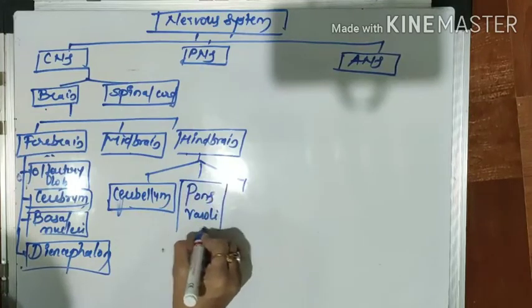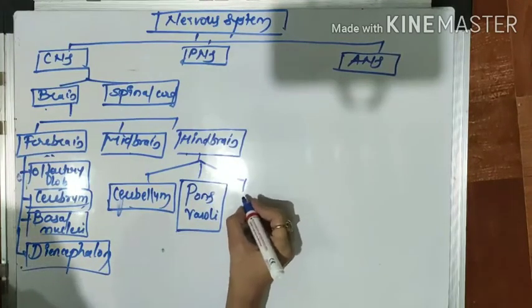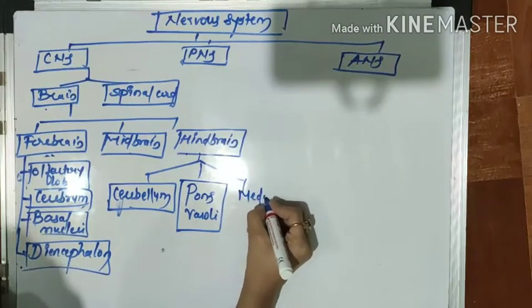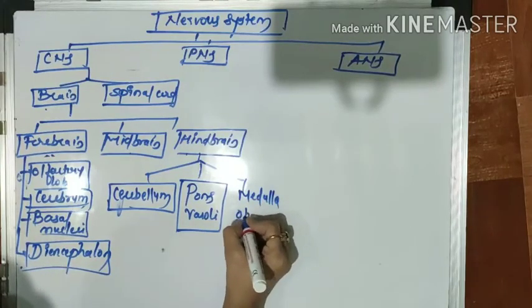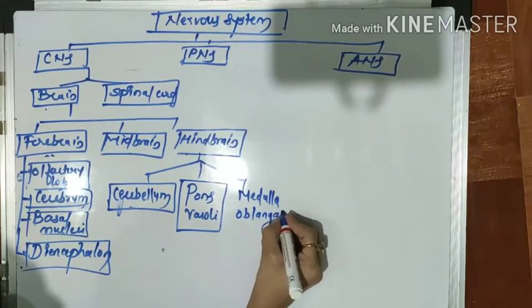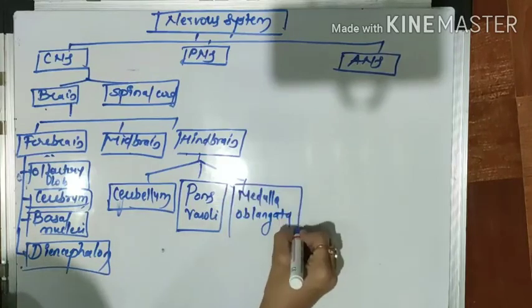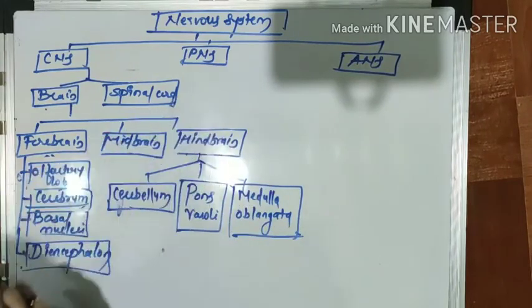This is a concept map. And this is the spinal cord.